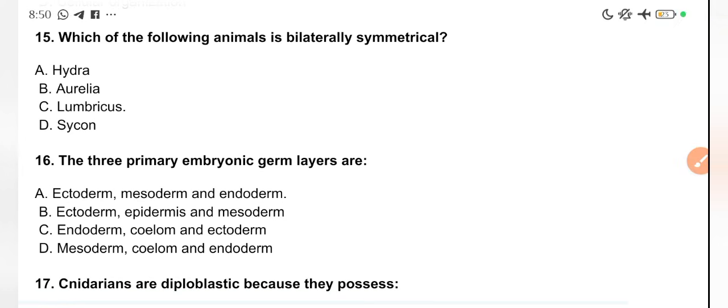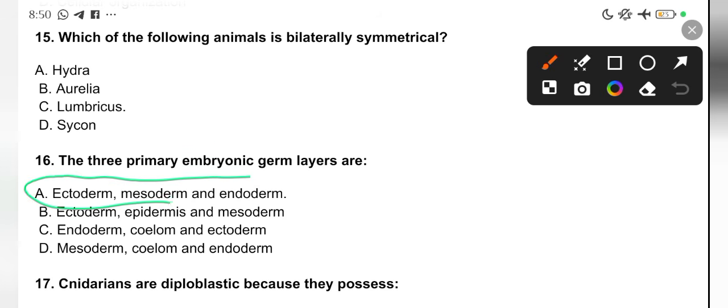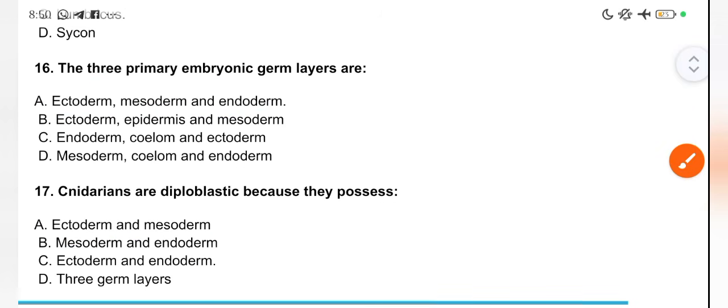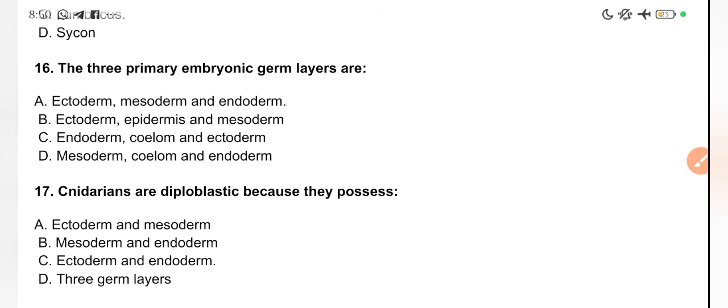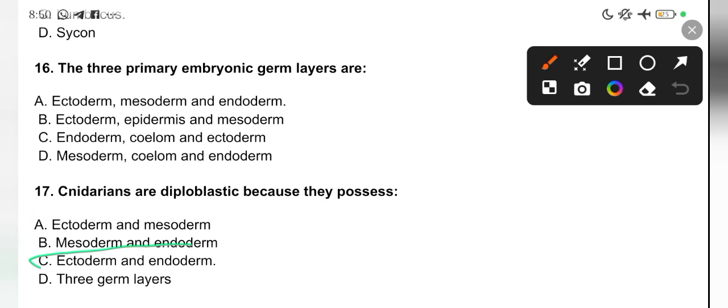Number 16. The three primary embryonic germ layers are the ectoderm, mesoderm, and endoderm. Germ layers are where you get your triploblastic, diploblastic, and so on. So ectoderm, mesoderm, and endoderm, just the way it is from the outside to the inside. Ecto is outside, meso is middle, and endo is inside. Okay, let's move on. 17. Cnidarians are diploblastic because they possess two layers, ectoderm and endoderm. They don't have a mesoderm. Please take note of that.